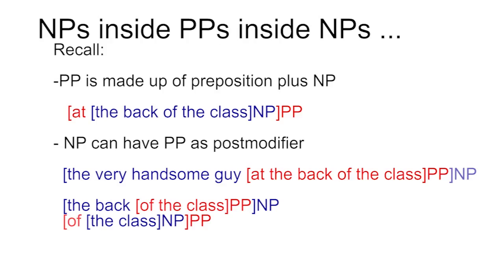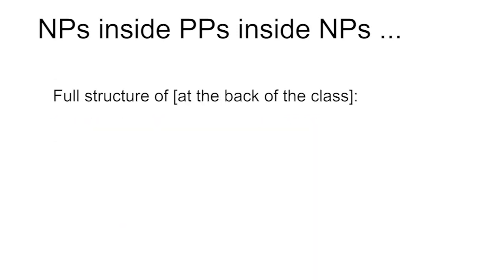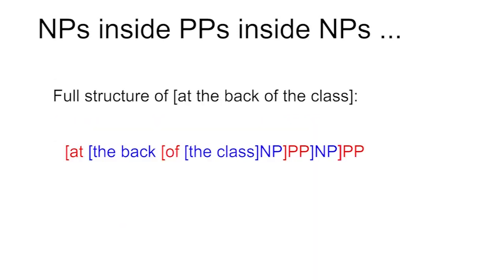In fact, the noun phrase, the back of the class, has a prepositional phrase in its post-modifier slot, of the class. Because of the class is a prepositional phrase, it's made up of a preposition and a noun phrase, of the class. So the full structure of the phrase at the back of the class has a noun phrase inside a prepositional phrase, inside a noun phrase, inside a prepositional phrase, as in the diagram.